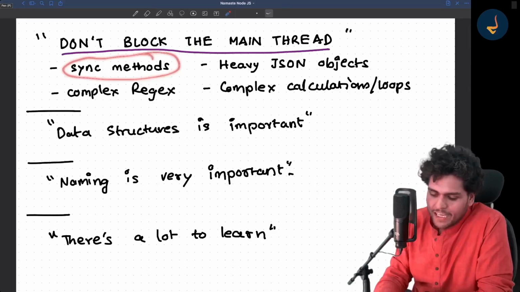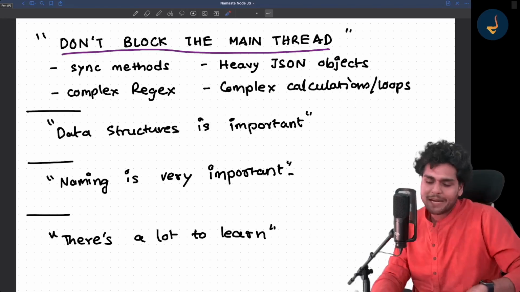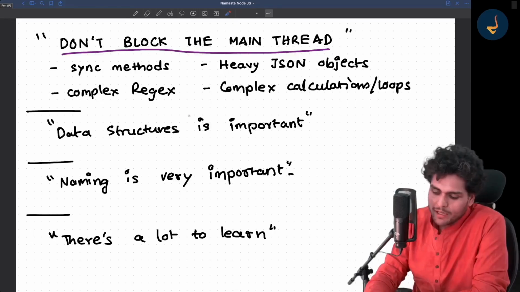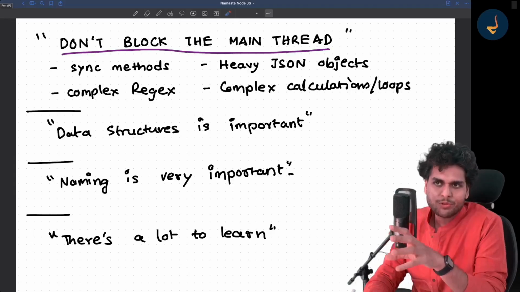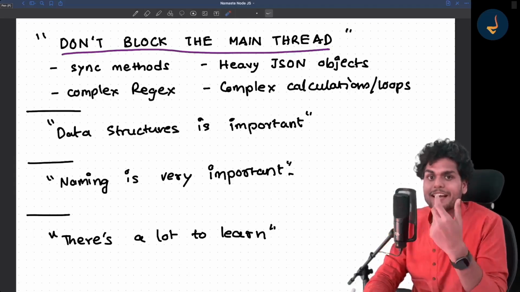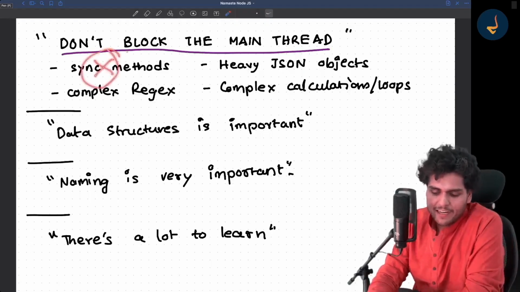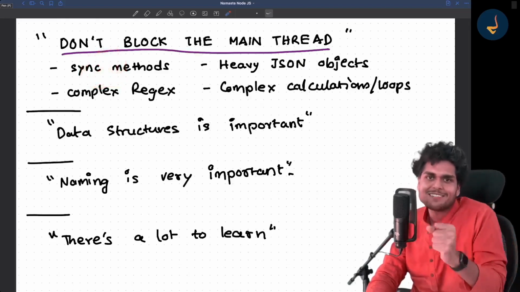How do you block the main thread? Don't use sync methods. I have already shown you how sync methods break the flow. In the previous episodes, I showed you the crypto.pbkdf2Sync method and readFileSync. So don't use sync methods. They take a tough time for the JavaScript engine. They choke the JavaScript engine.